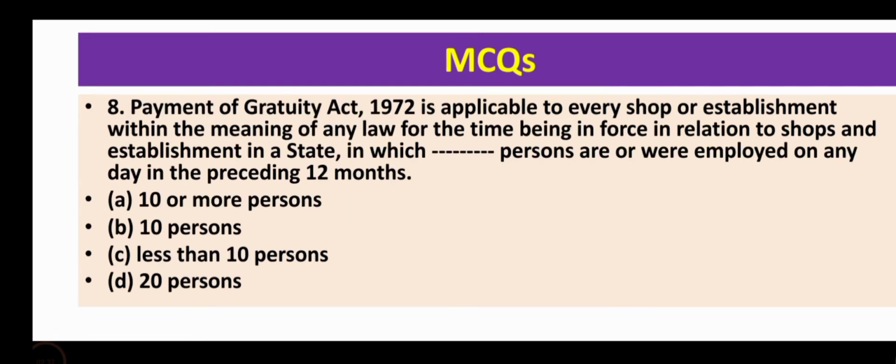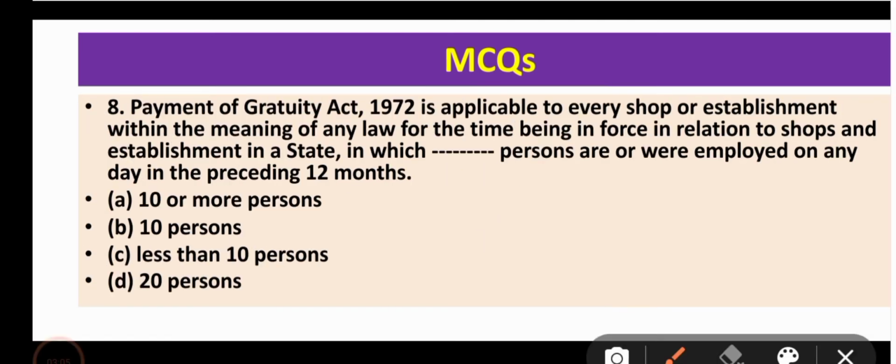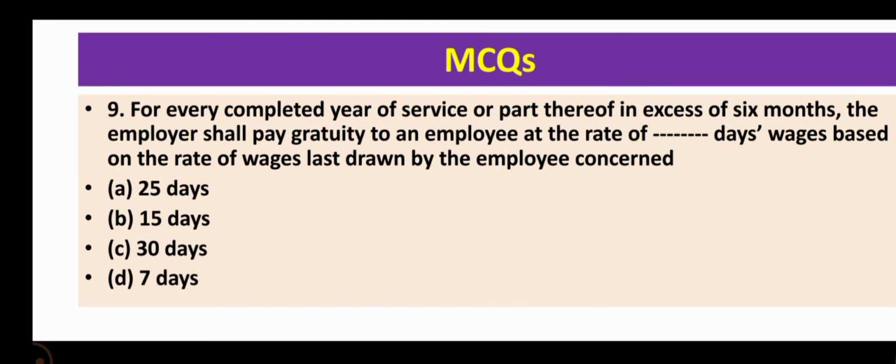Now come to question number 8. Payment of Gratuity Act 1972 is applicable to every shop or establishment within the meaning of any law for the time being in force in relation to shops and establishments in a state in which what persons are or were employed on any day in the preceding 12 months. So the correct option for this question is option A, 10 or more persons. So if 10 or more persons were engaged in any establishment during the last 12 months, then this act is applicable to them.